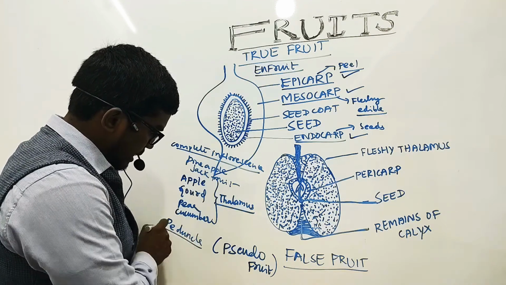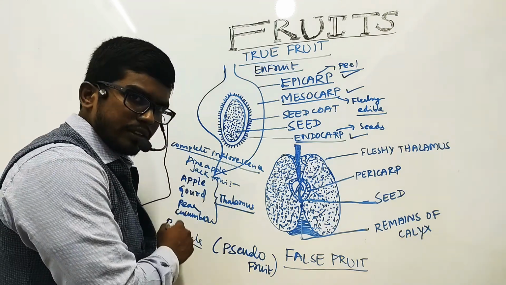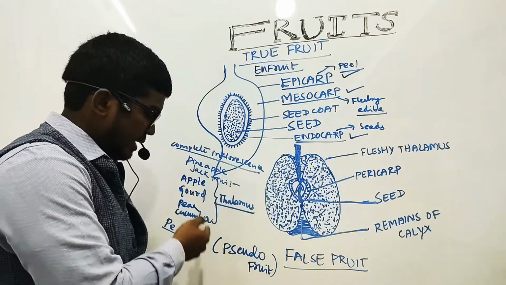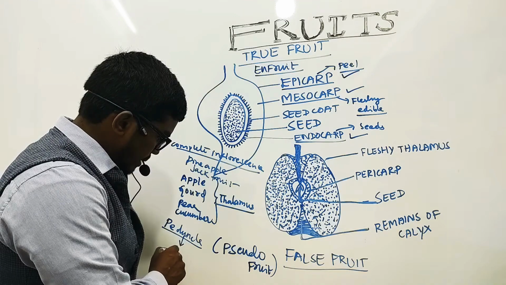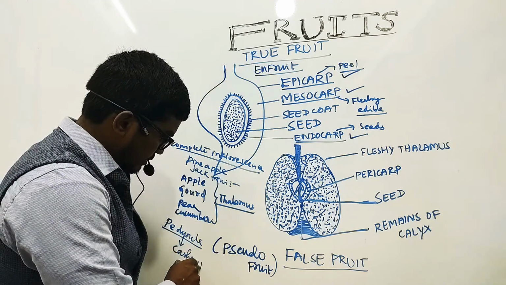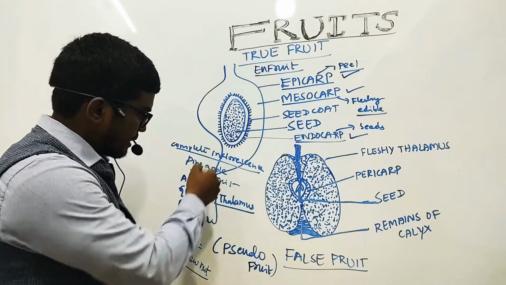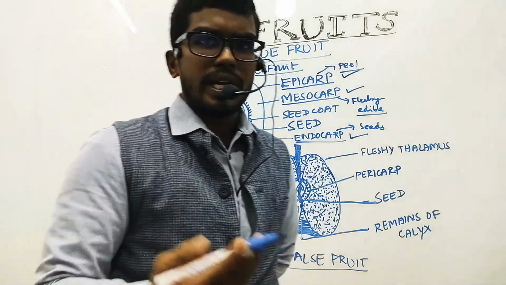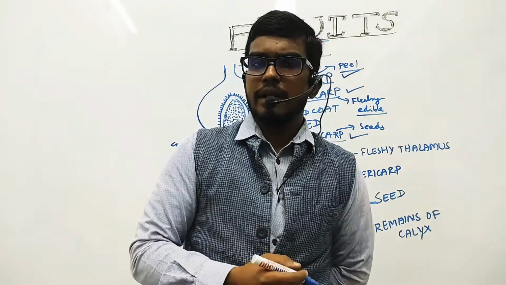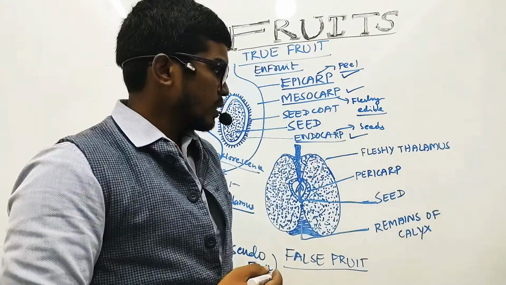We already know that the peduncle is a stalk which bears a fruit or a flower, or it can be the stalk of the inflorescence as well. So from the peduncle, for example, the cashew nut is formed. So these are all examples of pseudo or false fruits. We can also give strawberry, fig and many others as examples of these types of fruits.